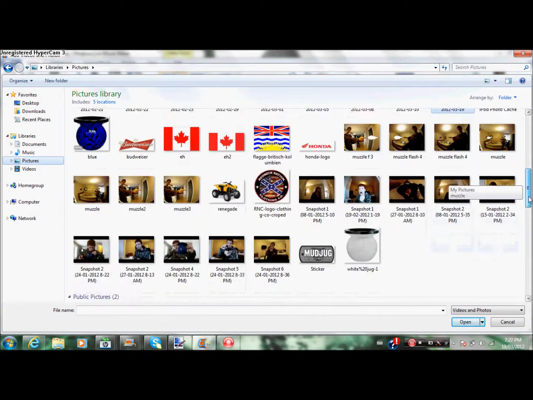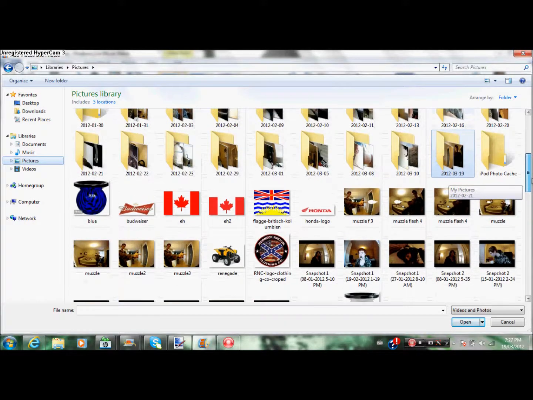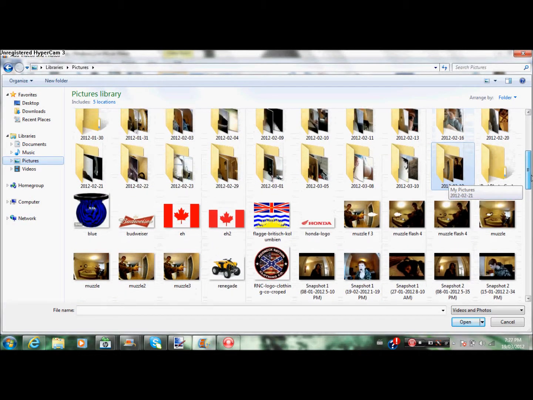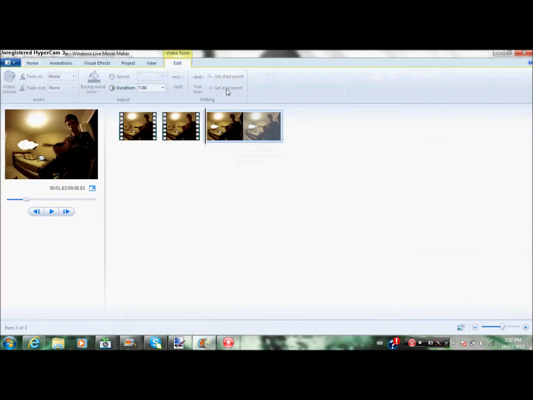Oh no, that's terrible. Where'd you go? Oh, right here, like that. Then you'll double click duration, 0.04, drag that into the middle, and you'll play like that.